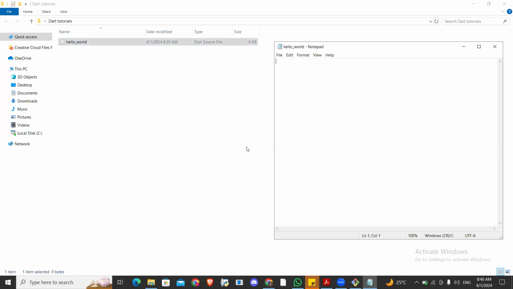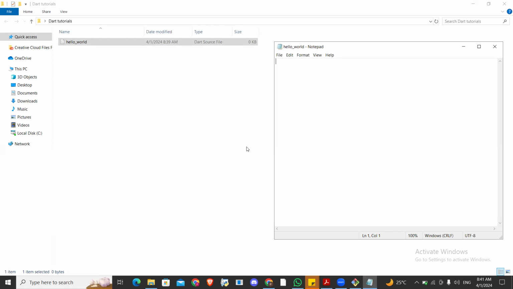Now remember, we are writing a dat program. We are learning software development in dat. The language that we'll be speaking to the computer is the dat language. When it comes to dat, everything is in packages. Don't worry, we are going to discuss packages later. But when you tell a computer to run a program for you, it would want to know, where do I start from? You might have 1 million dat files. The computer will be confused. So you're supposed to tell the computer where to start from.